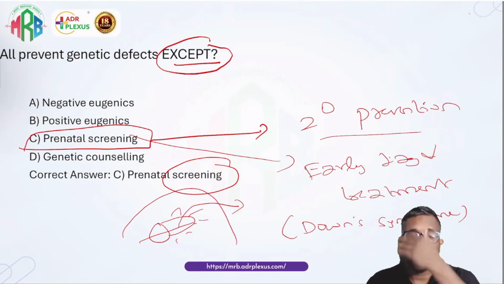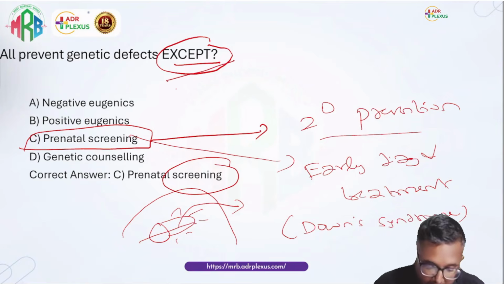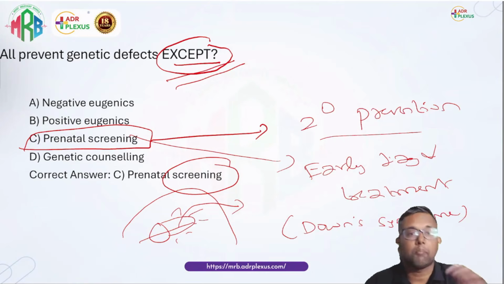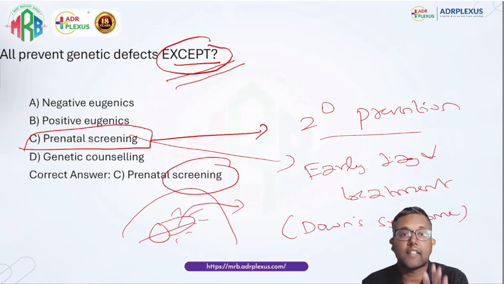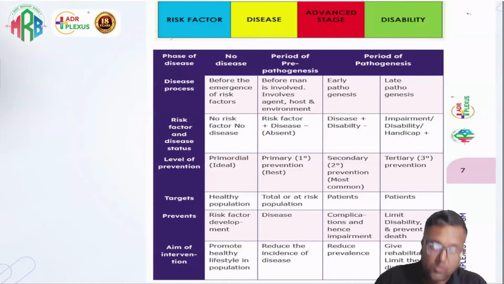If needed, we can tell the mother to go for MTP within that particular day. So for all prevent genetic disease except, if the word was there, the answer would have been prenatal screening. All others prevent the genetic disease before it occurs, but prenatal screening is only for diagnosing the disease. The same is on page number 7 in our MRB one last push.